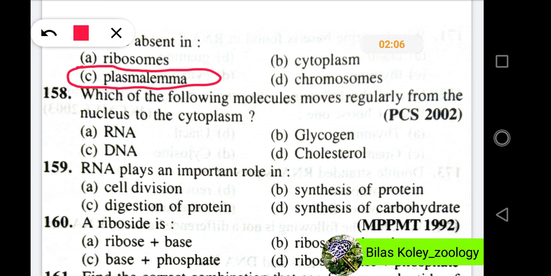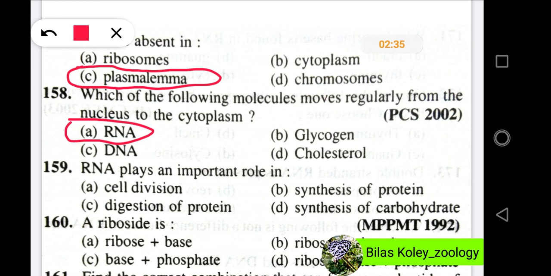Now we will discuss question number 158. Which of the following molecules moves regularly from the nucleus to the cytoplasm? And the options are RNA, glycogen, DNA, cholesterol. In these questions, the right option will be option A, RNA.